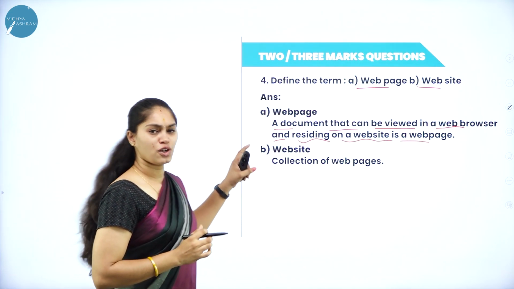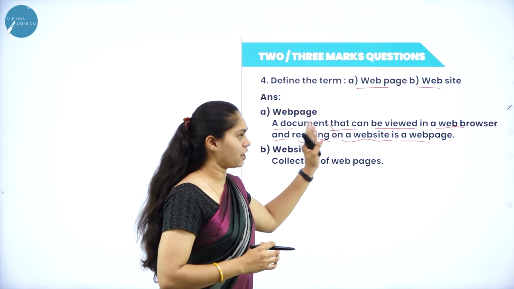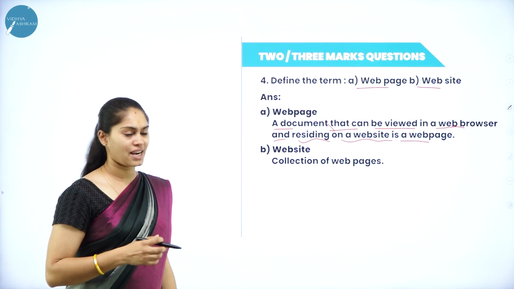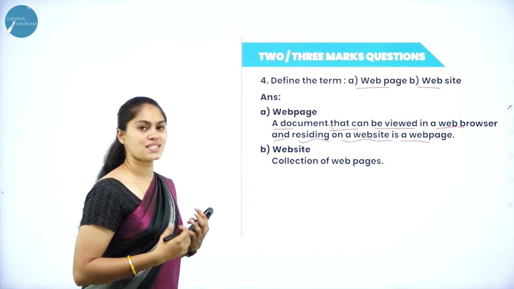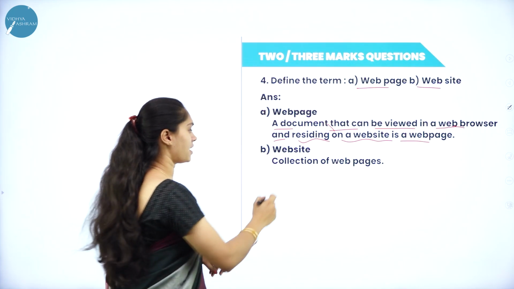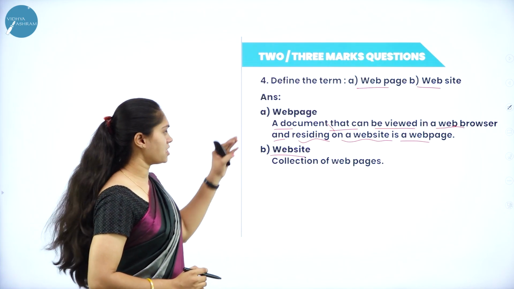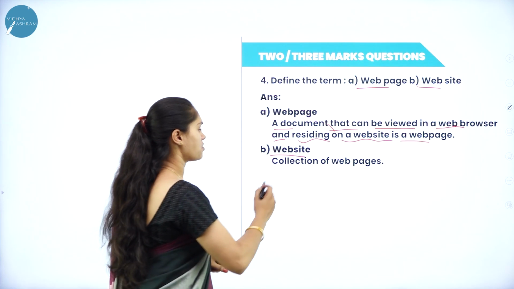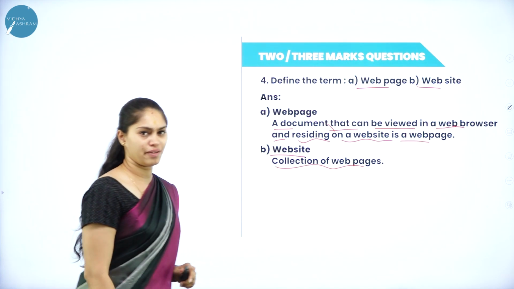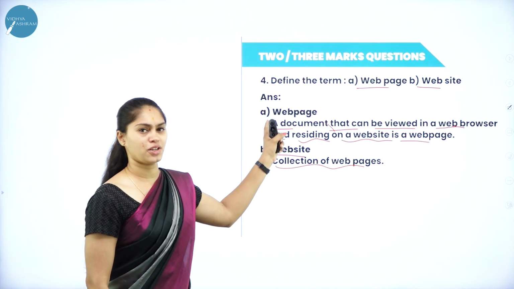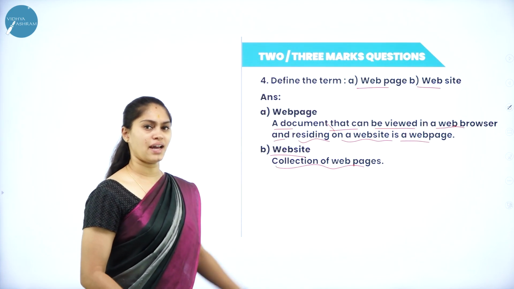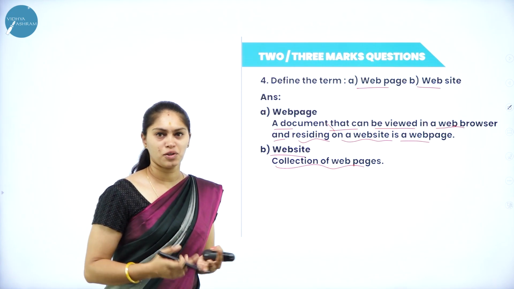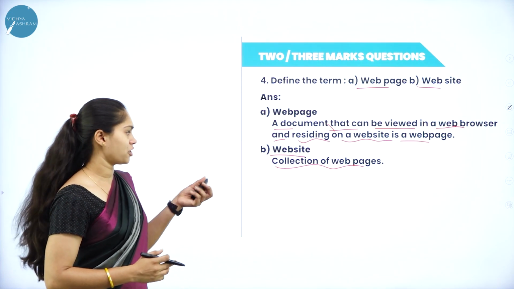A web page is a document that will be displayed or can be viewed with the help of a web browser, and it will reside in a website, because a collection of web pages is considered as what? Website. So this web page will reside on a website. So when it comes to the website, it is a collection of web pages, and each web page will be a document, and it may have any kind of data, like it may consist of image, video, audio, or any kind of data.